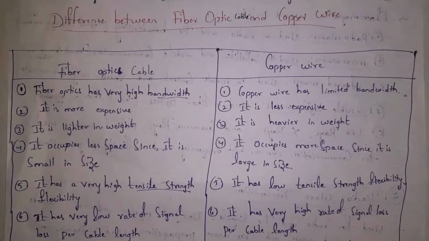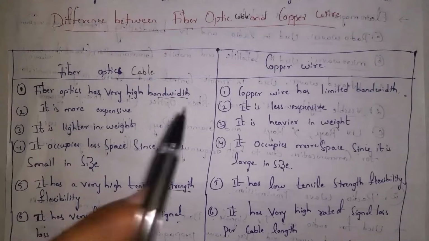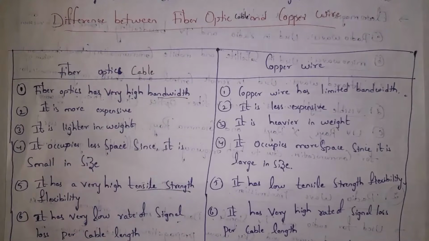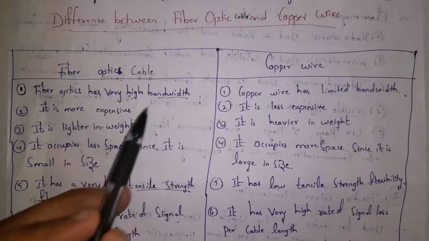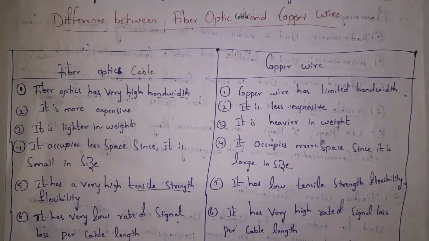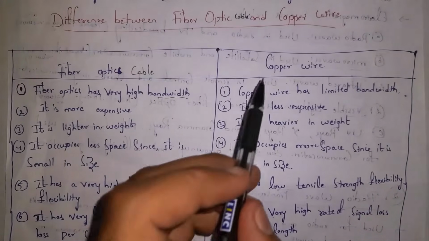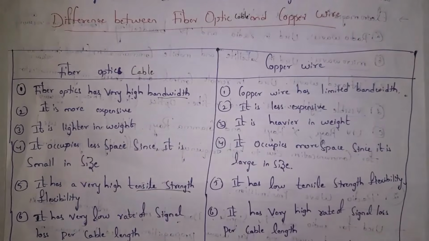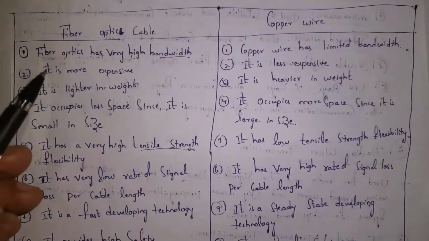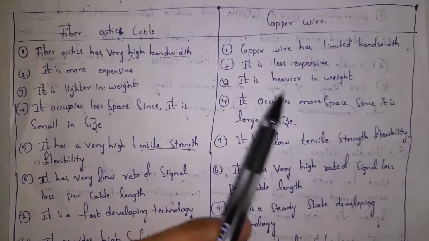Next I will explain difference between fiber optic cable and copper wire. And the first difference is fiber optic has very high bandwidth. Guys, bandwidth is nothing but amount of data that can be transferred over the cable. We call it as bandwidth. So high bandwidth means there is a high amount of data that can be traveled using the cable. And copper wire has limited bandwidth. So less amount of data will be traveled using cable. Fiber optic cables are more expensive and copper wires are less expensive.